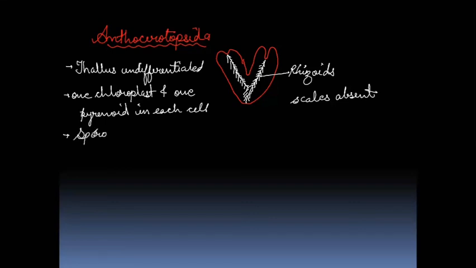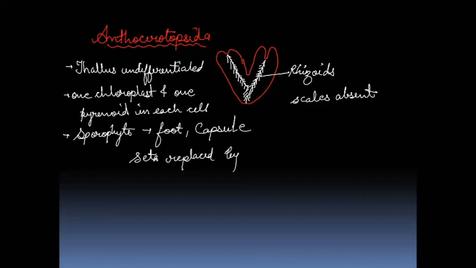Sporophyte is differentiated into foot and capsule. What is seta doing? Seta is replaced by a meristematic zone, the continuously dividing zone, because of which the horn-like structures are there. Next, the sporophyte is semi-parasitic. Semi-parasitic sporophyte.